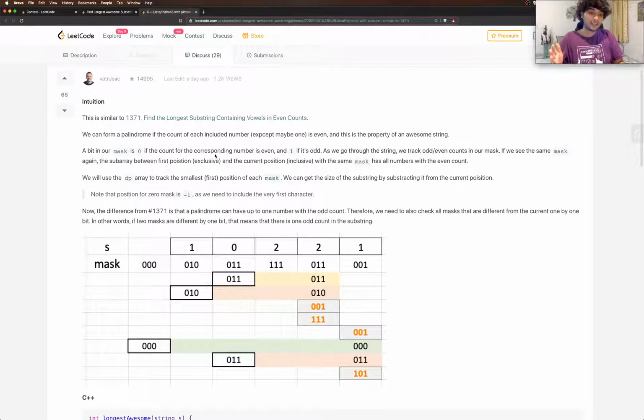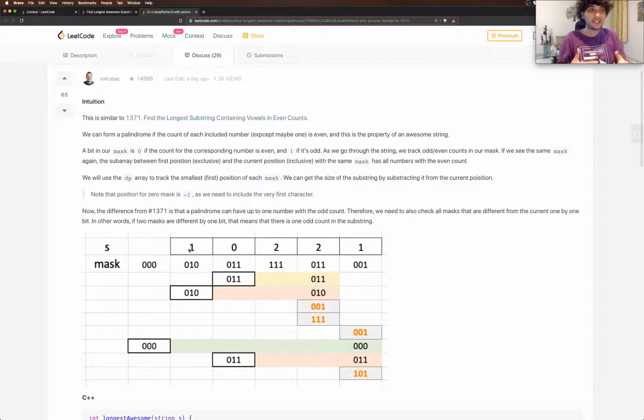So what we need to check is if we encounter a mask once, and if we encounter anything again which is at most one digit flipped from the previous one. That's the reason we need this mask. Let's say we hide everything other than the first character, which is just one. If you just have the 010 mask, you have nothing to compare it with. If you have the 000 mask and the 010 mask, then you see there's only a 1 bit flip between these two, and that's why this character by itself is also a palindrome.